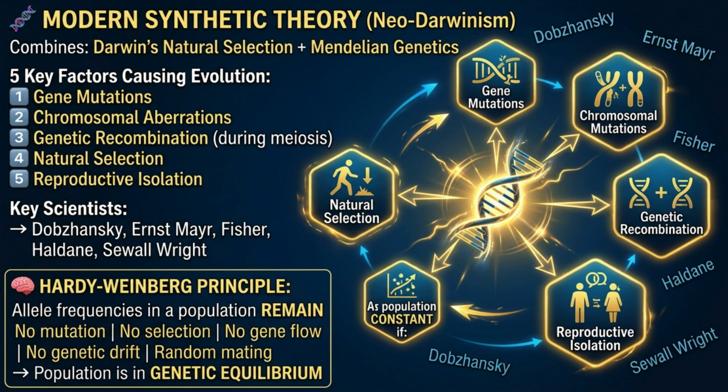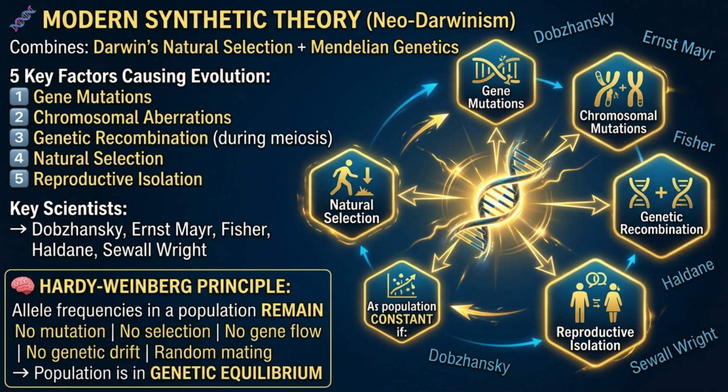The modern synthetic theory, also called Neo-Darwinism, is one of the most important concepts for NEET. It combines Darwin's natural selection with Mendel's genetics, something Darwin himself didn't have access to. The key scientists involved are Dobzhansky, Ernst Mayr, Fisher, Haldane, and Sewall Wright. According to this theory, evolution is driven by 5 forces: gene mutations, chromosomal aberrations, genetic recombination during meiosis, natural selection, and reproductive isolation.